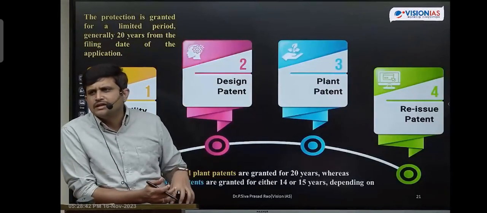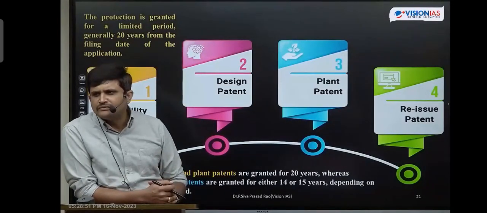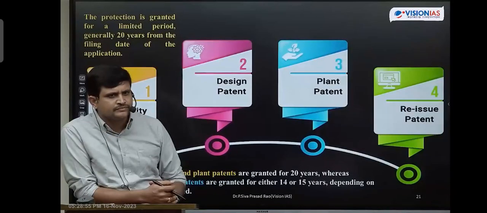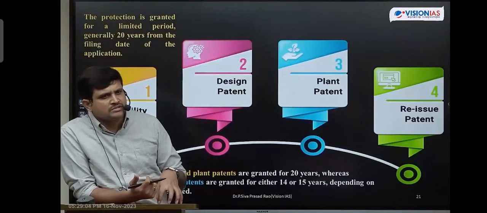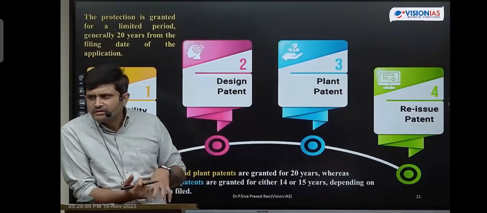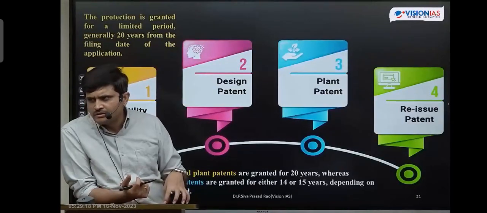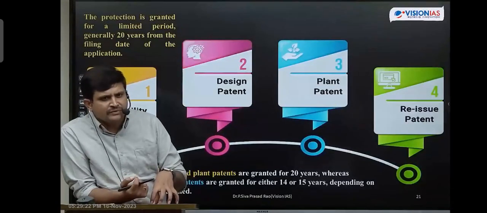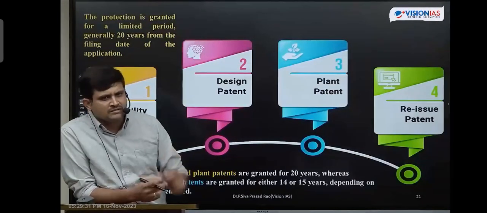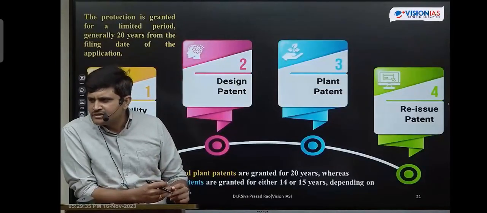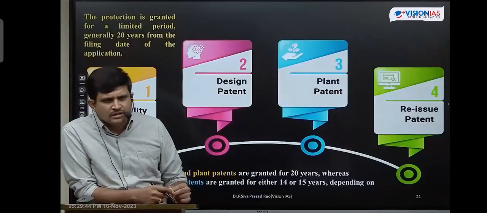See, for example, what does a utility patent mean? We are manufacturing insulin. The artificially manufactured insulin, we call it humulin. Every country in the world will manufacture this insulin artificially. But each and every country has its own process or own mechanism. All these countries don't have a similar type of process. They have different processes, and those different processes can be patented. No other company should manufacture the insulin or humulin in the same manner. It has to use another mechanism to manufacture this insulin. That we call a utility patent or process patent. Are you getting it, students? Is it clear now? Okay, now shall we write it?